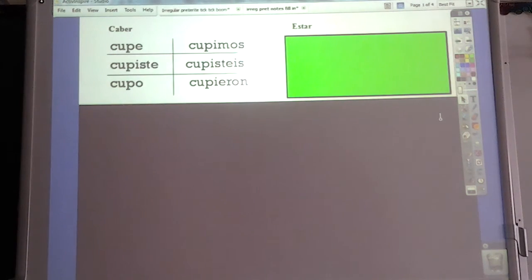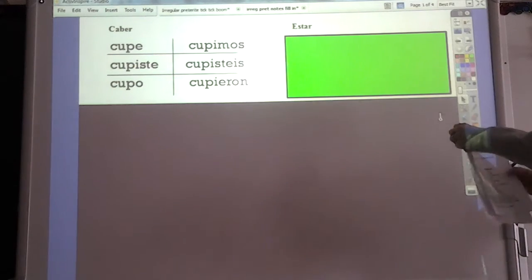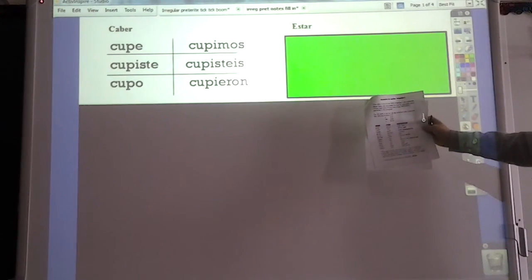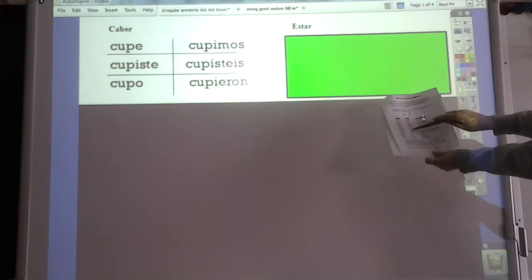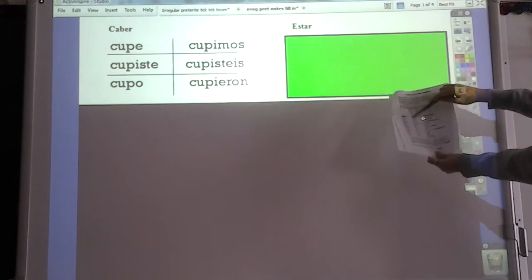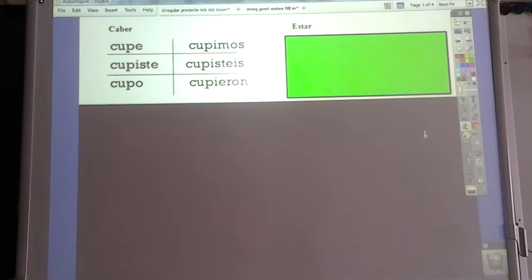So caber, if you looked on the first page of your notes, you would see that the stem is cup. We then combine it with those endings that are right above. Okay, so we saw that the stem was cup, and then we combined with these endings. And we ended up with cupe, cupiste, cupo, cupimos, cupisteis, cupieron. Okay? At this point, please pause the video and work on the rest of the verb charts for about 5 minutes.